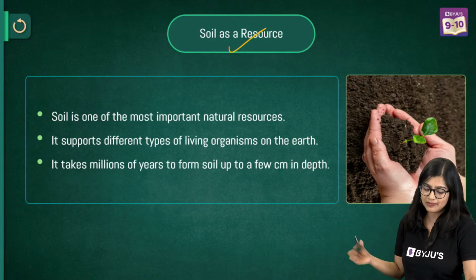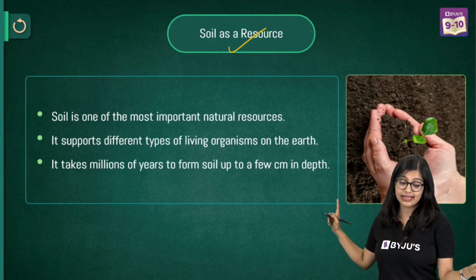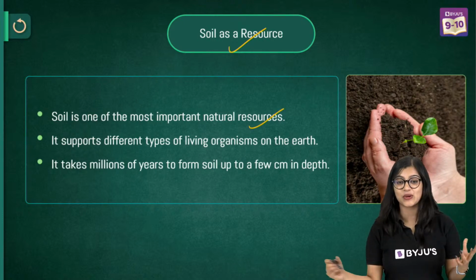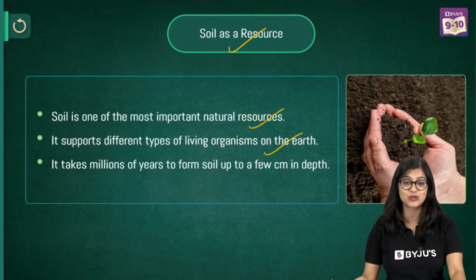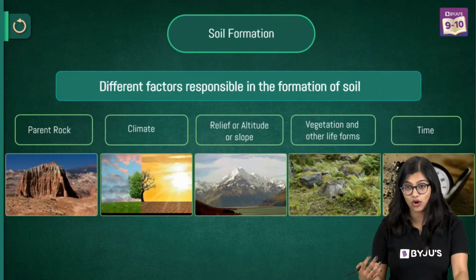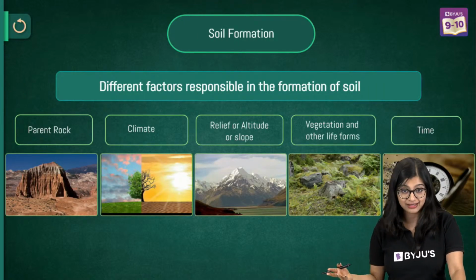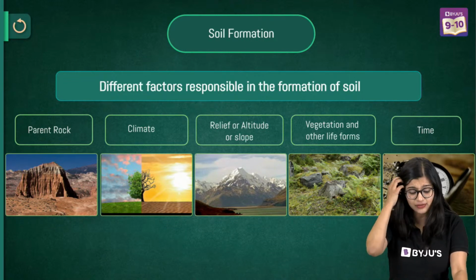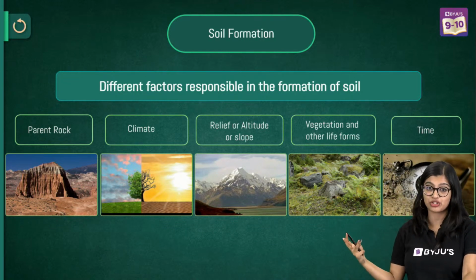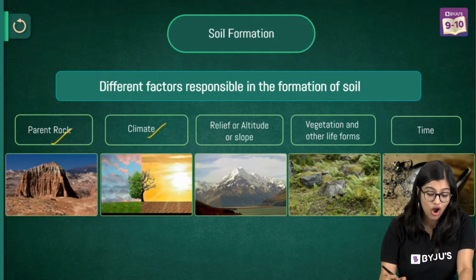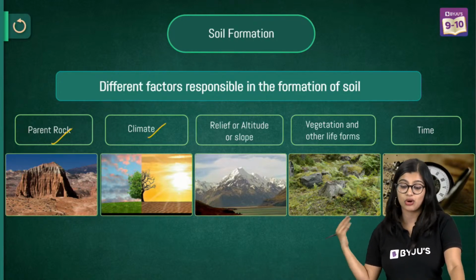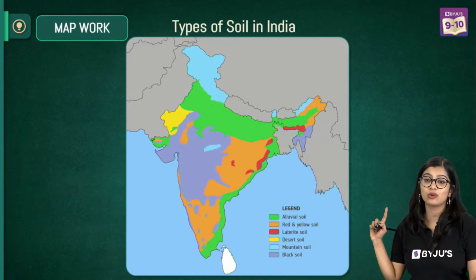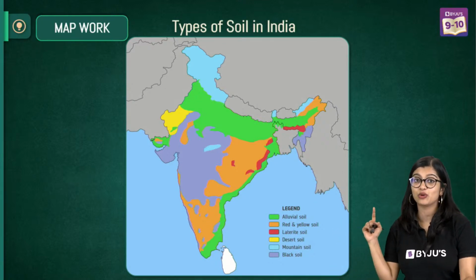Very good question, right? Now, soil as a resource, we know it is very, very important. We know it's an important natural resource, supports a lot of living organisms on earth, and takes a lot of years to form. There are various factors responsible for the formation of soil, like parent rock, climate, altitude or slope, vegetation, time, and so forth. Then of course for map work, you will get types of soil in India where you will be given it for